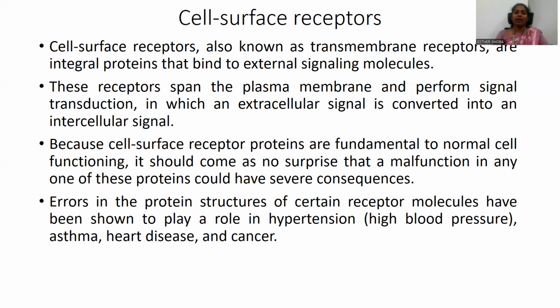There are cases of high blood pressure, asthma, heart disease, and cancers. Now, why might this happen? This might happen because the receptors present on the target cell would have undergone some change, some change in the protein structure, errors in the protein structure. So a very important concept is that for gene expression to happen properly, in the right way, there is a need for binding of the receptor and the ligand molecule.